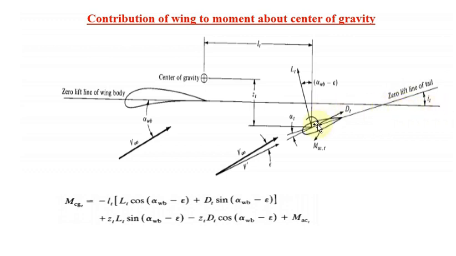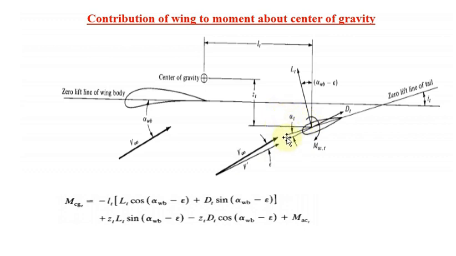The same way here the flow will be deviated from V infinity to V dash, because of the downwash epsilon, like the previous case we discussed. Then alpha t is your absolute angle of attack for the tail portion.